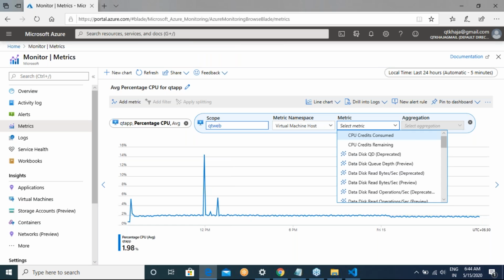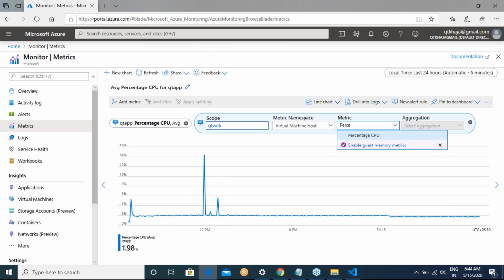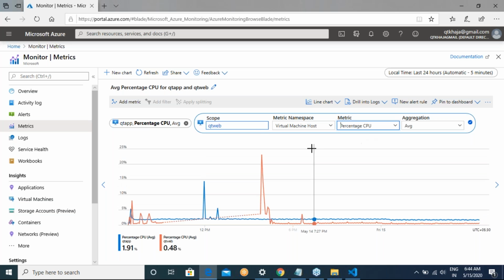And then my metric again might be percentage CPU. So right now are you seeing, I have two metrics. One is a percentage CPU of one particular machine, the other one is a percentage CPU of another machine. So I can do that.